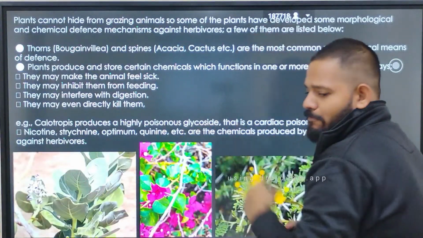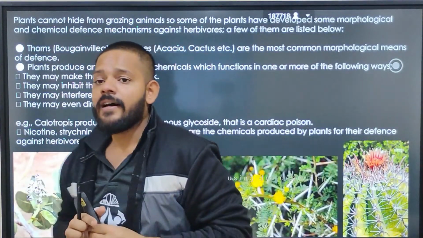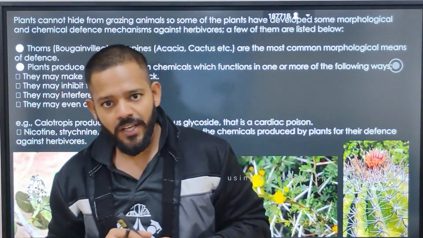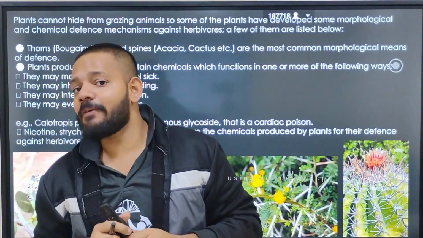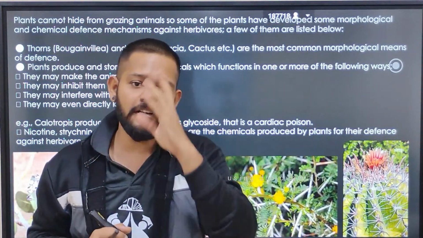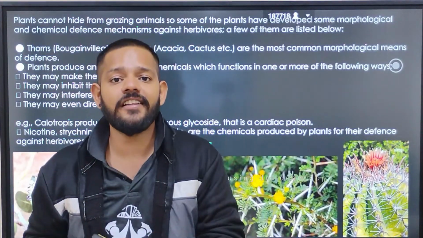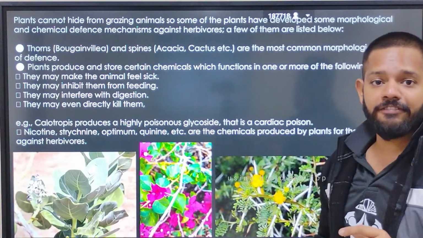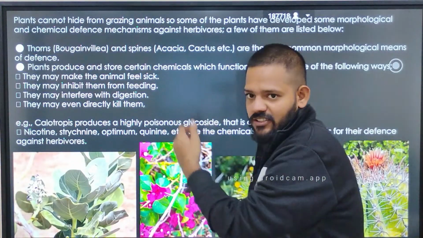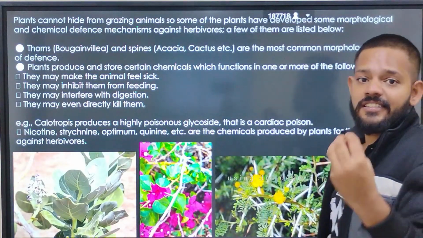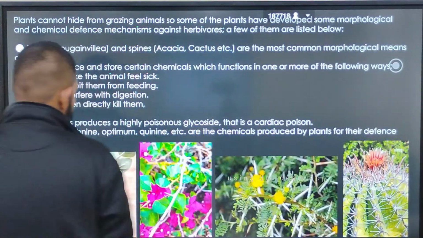Okay, next, let's talk about plants. See what the situation is for plants: who is the predator for them? Herbivores. In the plant category, the predators are herbivores, and plants cannot run away from predators. So what will they do? They produce different defense mechanisms in the form of thorns, chemicals, and sticky substances, just like here.